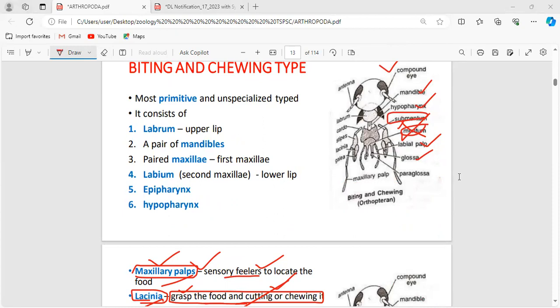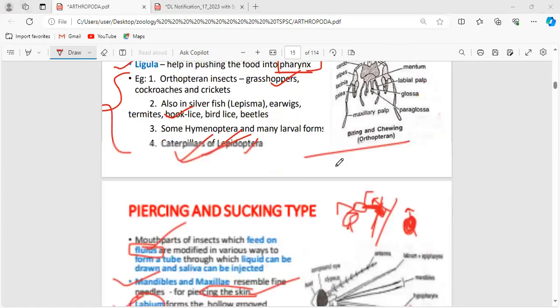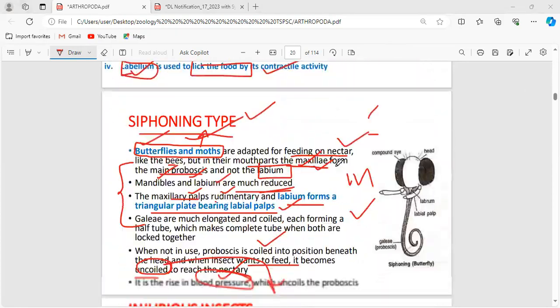Shanti, Karunya, are you clear? Good. Don't hesitate to ask any type of doubts. I'm here to explain all those things.